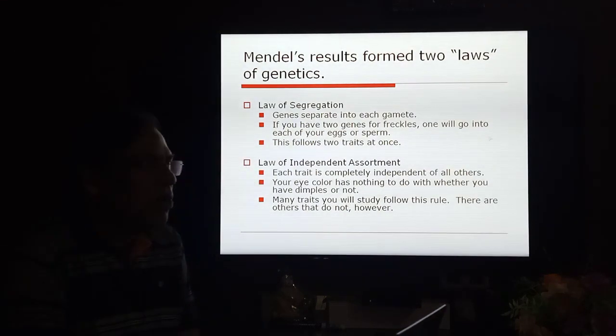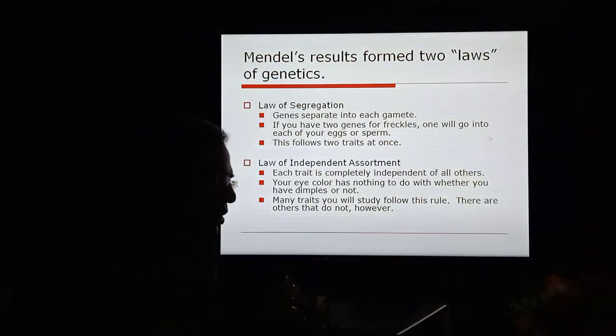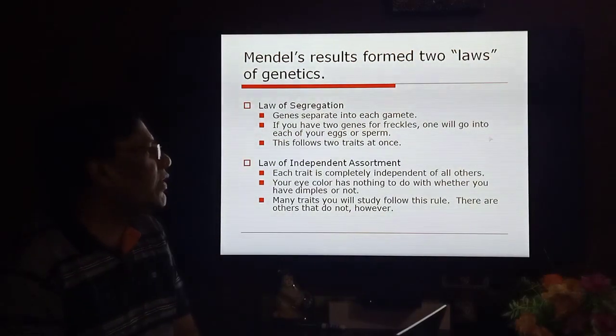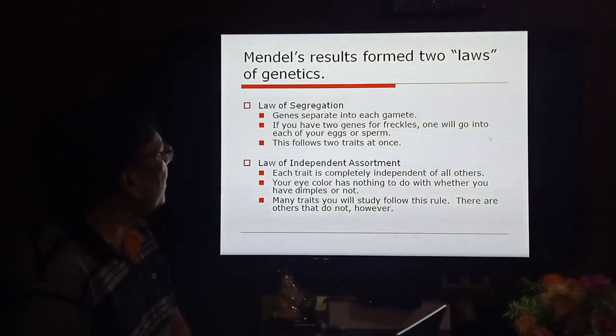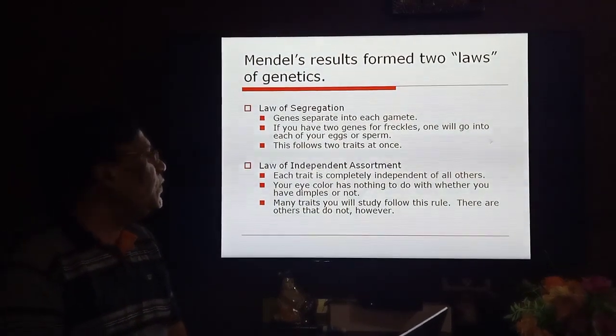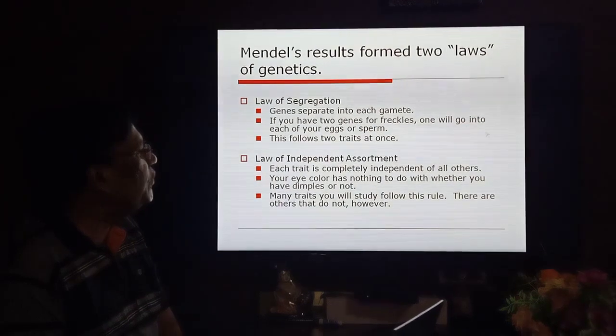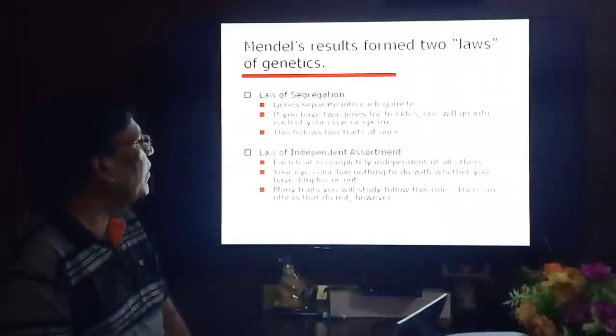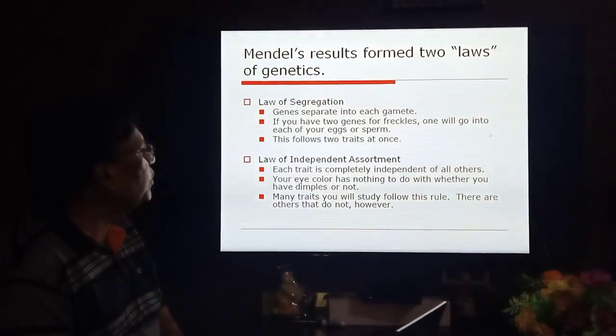Mendel's results formed 2 laws of genetics: the law of segregation and the law of independent assortment. The summary of the law of segregation: genes separate into each gamete. If you have 2 genes for freckles, one will go into each of your eggs or sperm.